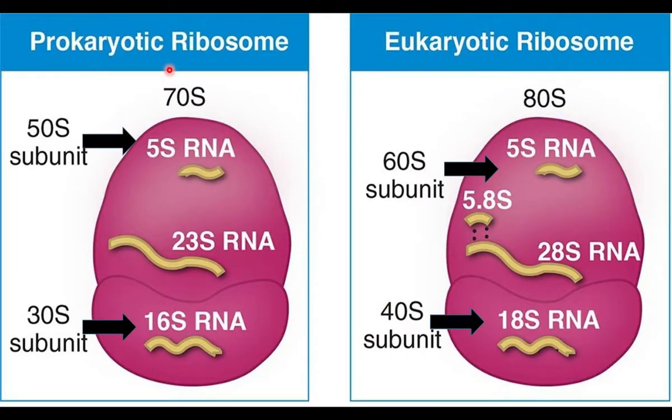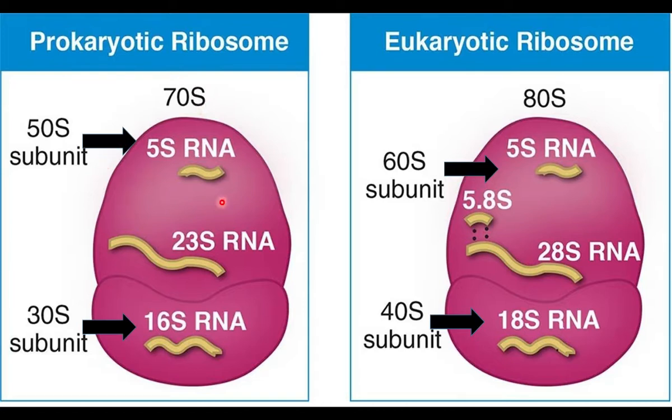Prokaryotic ribosomes are different from eukaryotic ribosomes. Prokaryotic ribosomes are 70S. The S is the Svedberg unit. The ribosomes are subjected to ultracentrifugation, and the time taken for settling down is used to get this unit.